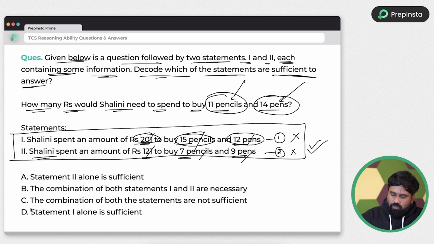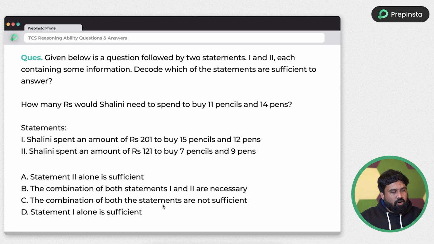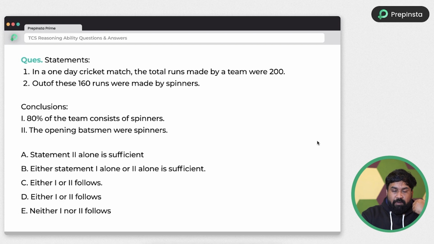So immediately you have to choose the combination of both the statements are not sufficient. The combination of both the statement 1 and 2 are necessary. So option B is correct. So I hope you guys got the point. So here we are not calculating, we are expecting whether it will be calculated or not.